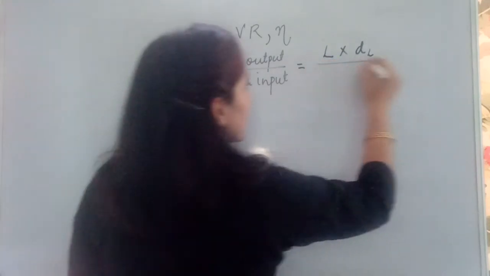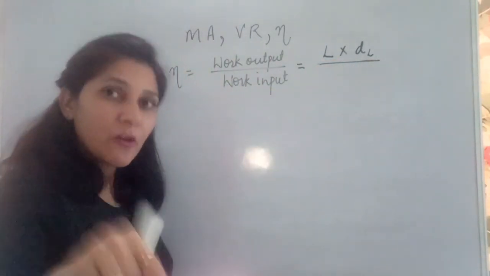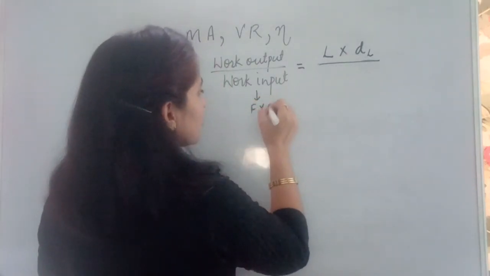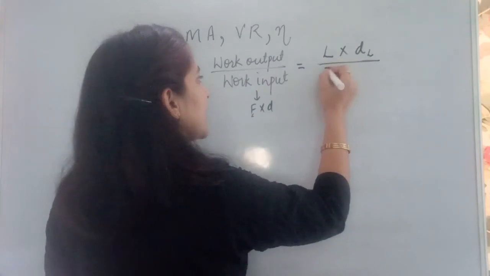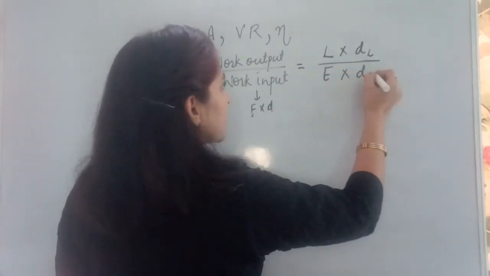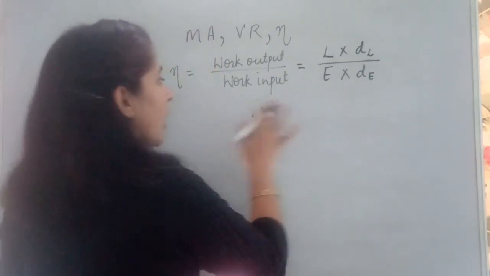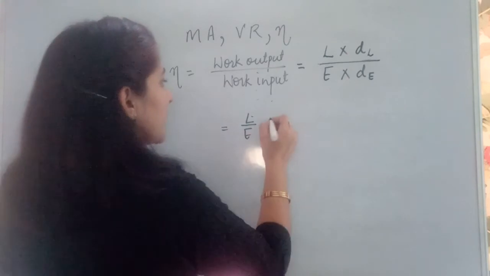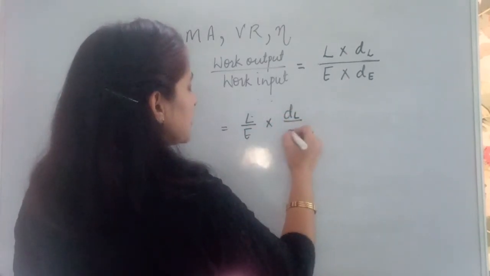Work input is work done by effort on machine. So the force which is working over here, this is force into displacement. The force which is working here, that is effort, and which displacement we are talking about? Displacement of effort. So how can we solve it? We can write it as L upon E into dl upon dE.